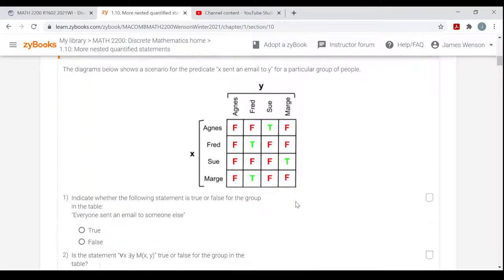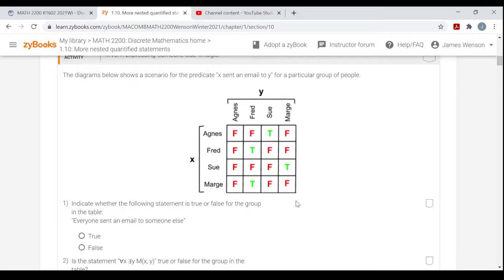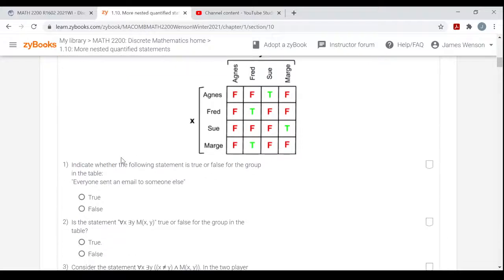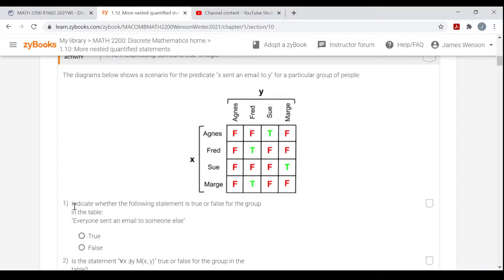Alright, so let's take a look at an example. So it's a similar setup with sending emails, right? X sent an email to Y in this table. The domain is this group of workers: Agnes, Fred, Sue, and Marge. And looking at that table, we're supposed to indicate whether the following statement is true or false for the group in the table.